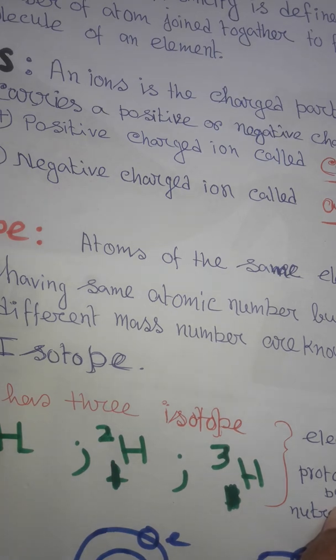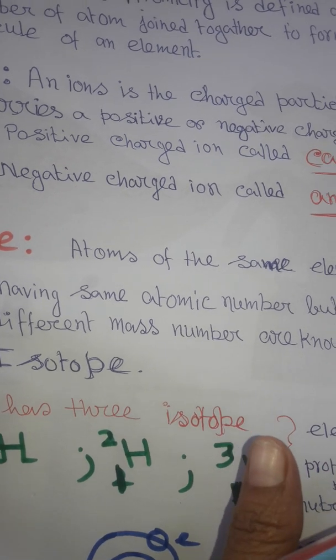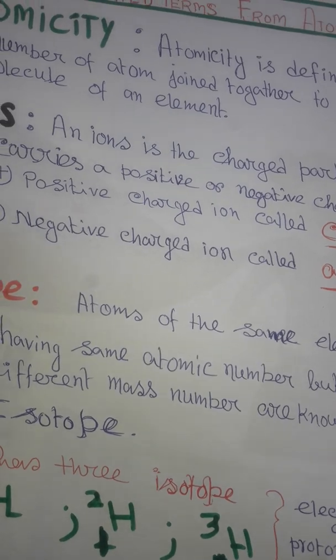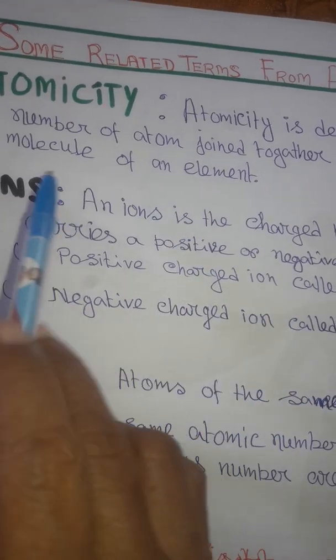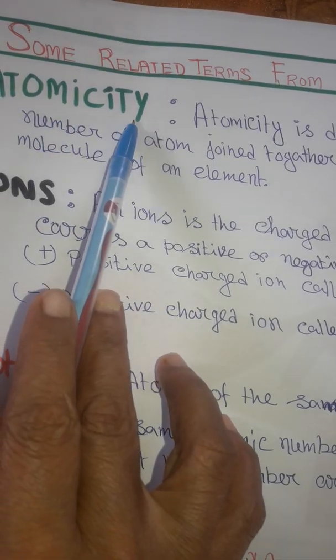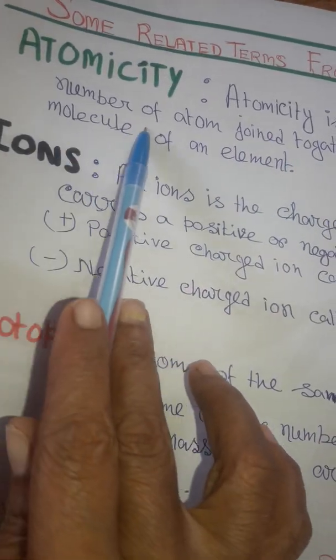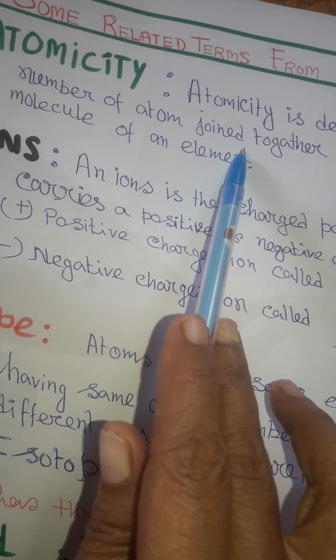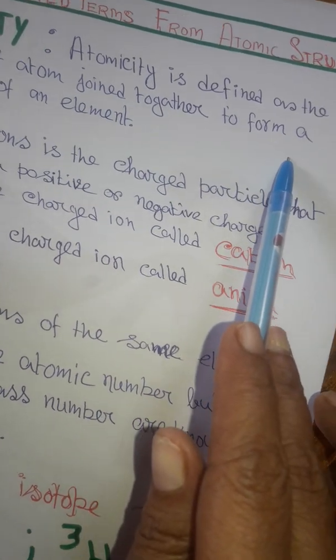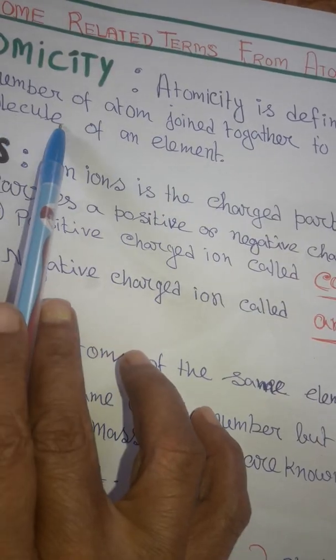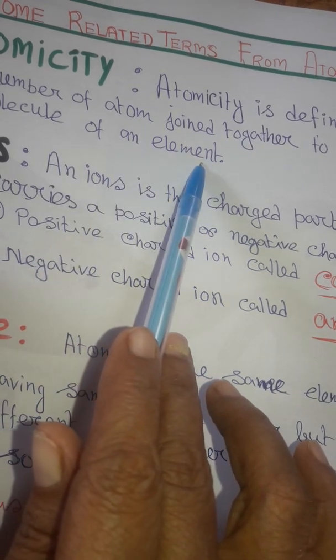Now some important related terms from the atomic structure. Atomicity. Atomicity is defined as the number of atoms joined together to form a molecule of an element.